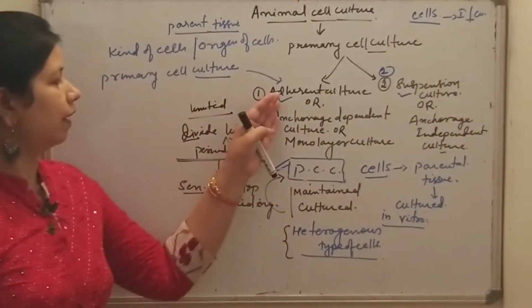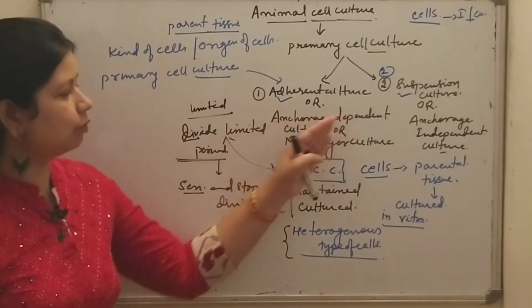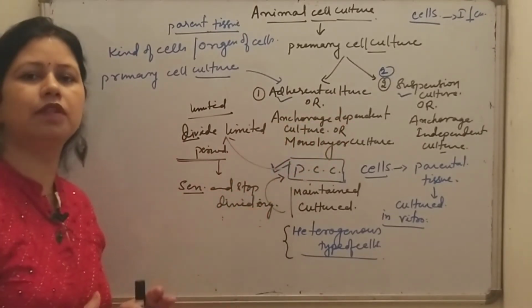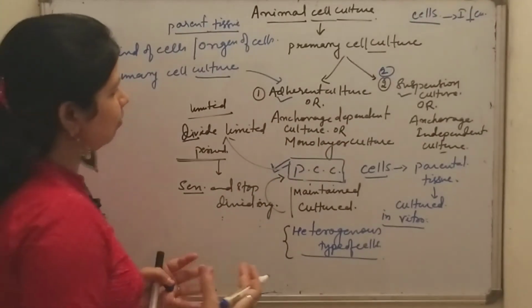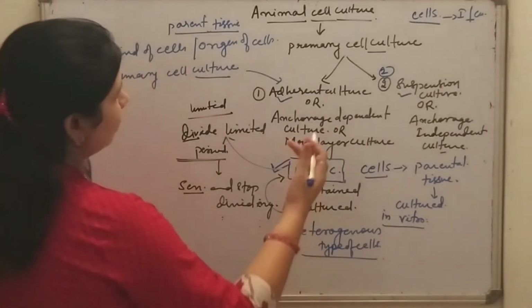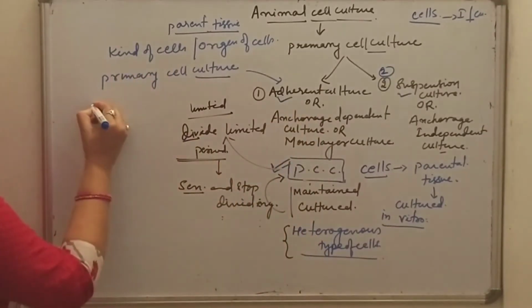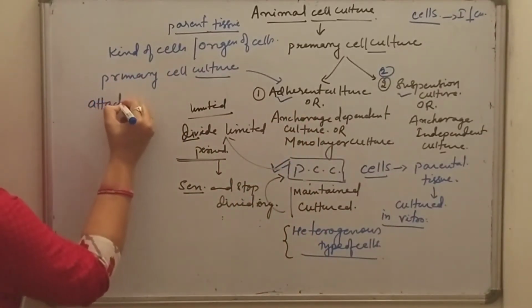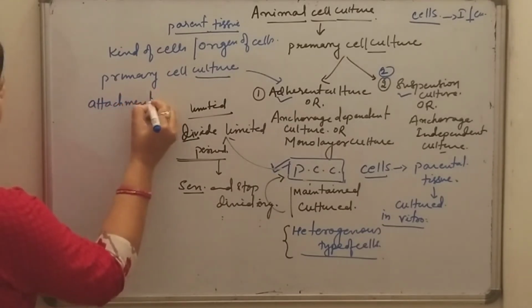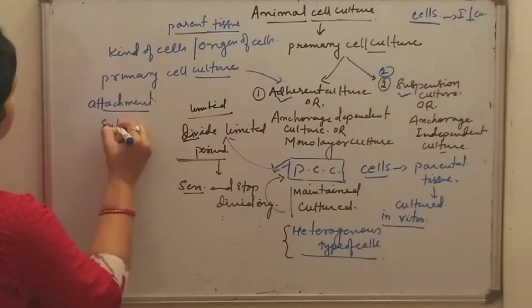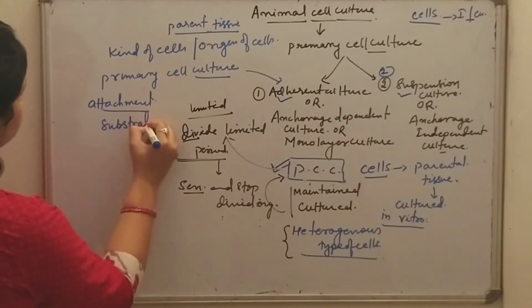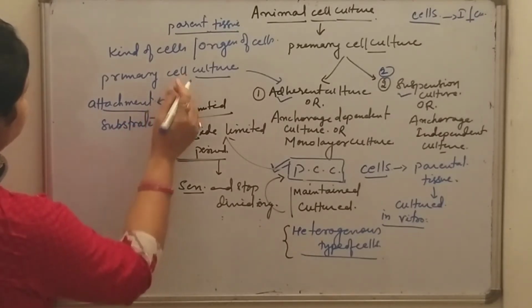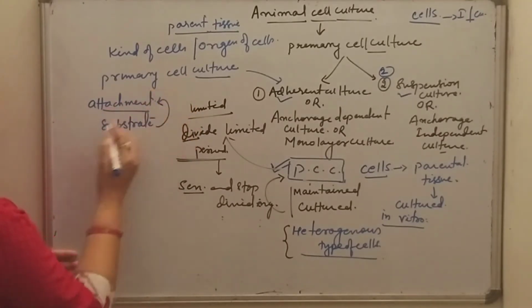In the case of adherent or anchorage dependent culture, what happens? Most of the cells in animals require a substrate for attachment.